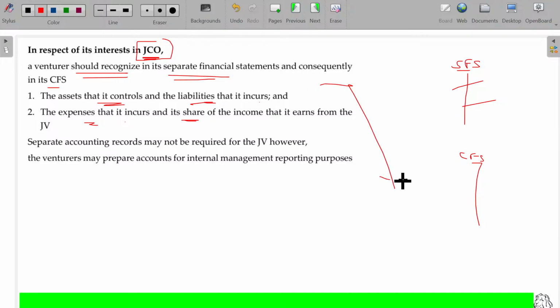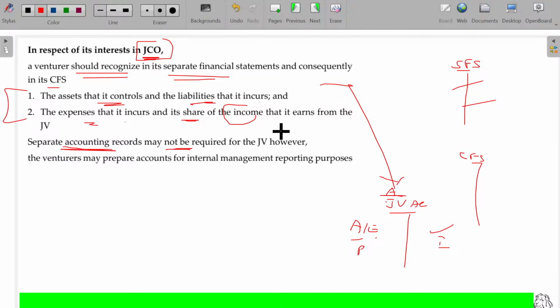So this is nothing but, as I already told you, in A's book, a joint venture account is opened. All the assets and whatever expenses incurred by A will be debited, and profit share will also be debited. What in return he gets will be shown here. So this will be shown properly in their respective accounts, right? Separate accounting records may not be required for the joint venture. Separate accounting records not required.